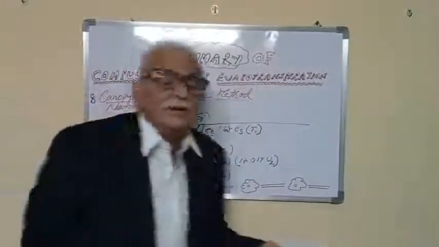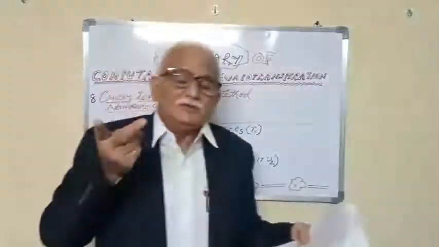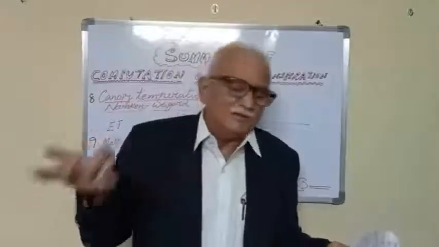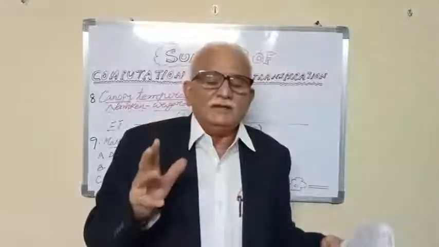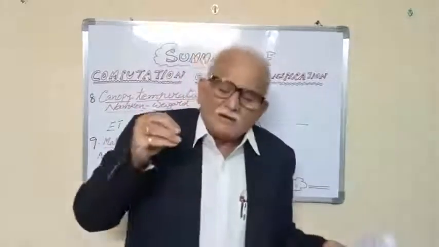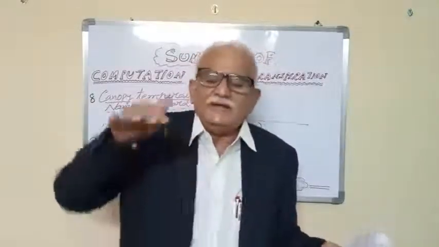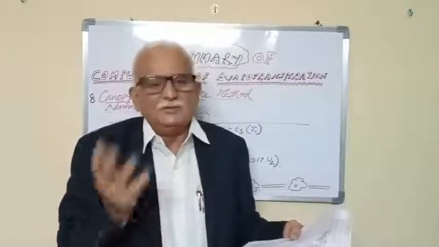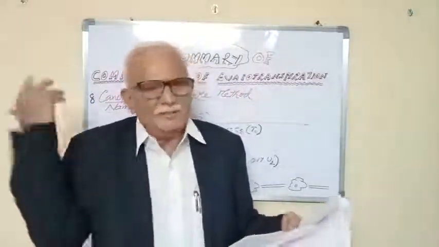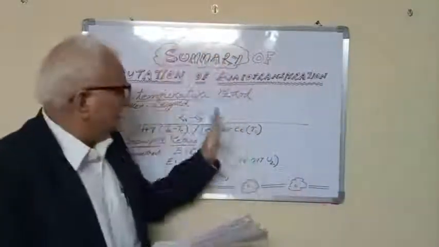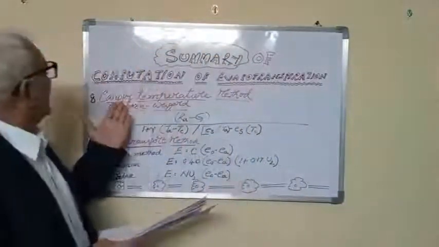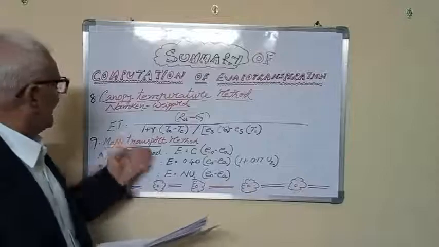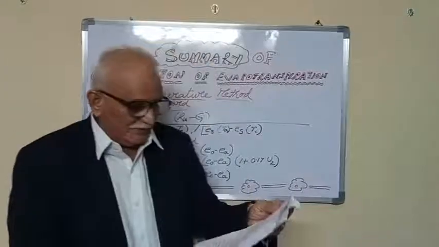Mass transport methods are, the mass transport is two processes. Number one is diffusion, number two is convection. Diffusion is the movement of mass, that is the water vapor, from the areas where it is there to where it is not there. Convection is the process in which molecular movement to molecular movement energy is moving. Here, this is very important. So the canopy temperature method and mass transport method, these are all the methods that we discussed.